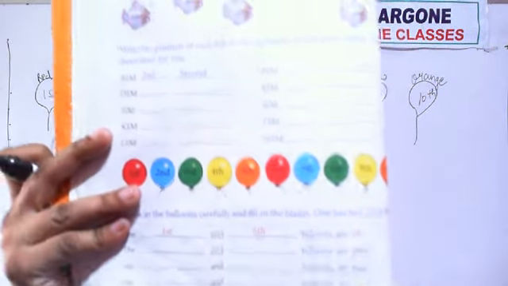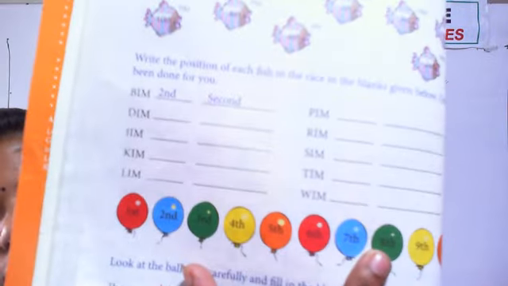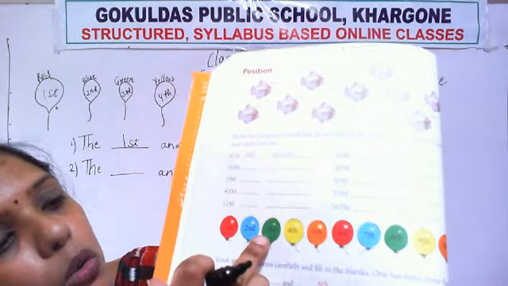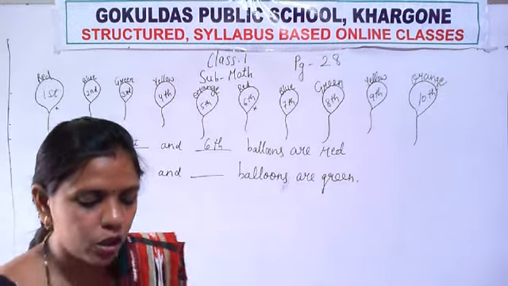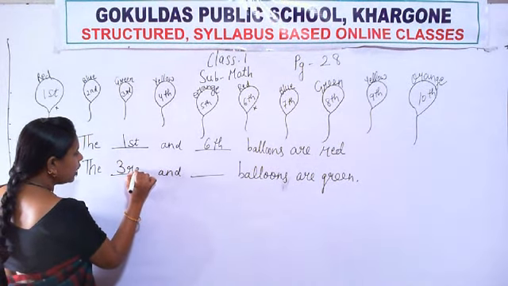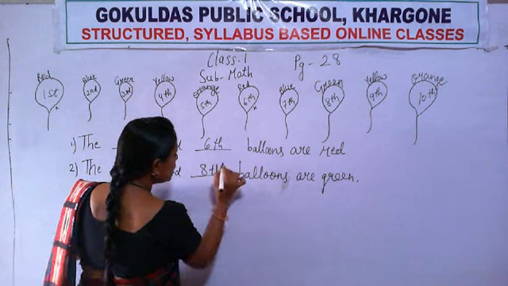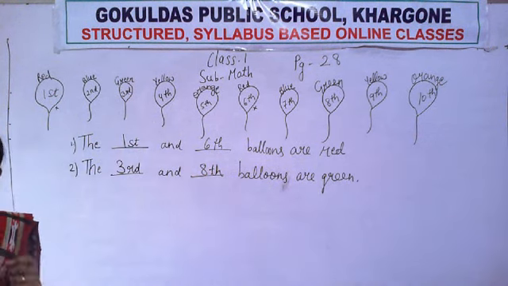Now see, on which position is the green balloon? Third, eighth. So in these two blanks, first we will write here third, and here what will we write? Eighth. These two are the positions of the green balloons.